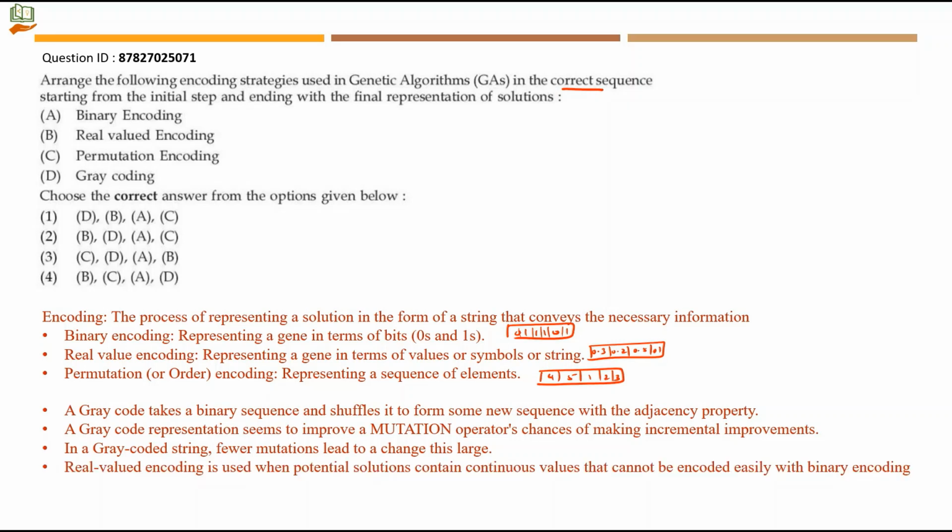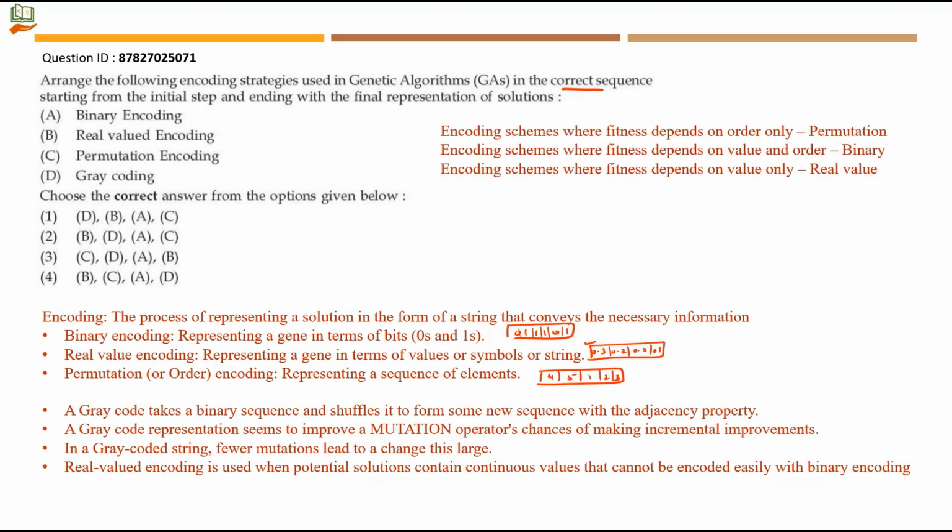Real valued encoding is used when potential solutions contain continuous values like this that cannot be encoded easily with binary encoding. So we will choose real valued encoding for cases where binary encoding does not work. Binary encoding is like whether it is present or not, 0 or 1. But real value has continuous values.